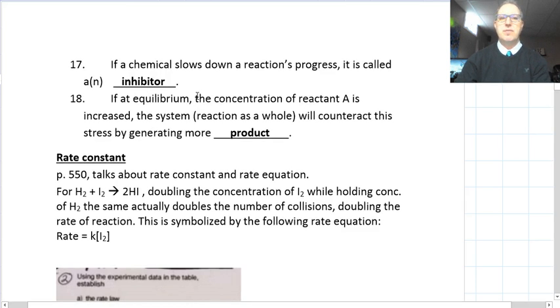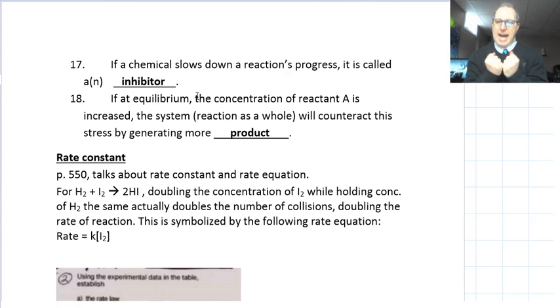So 17, if a chemical slows down a reaction process, it is called an inhibitor. So to inhibit something means to hold it back. So if we're holding back the reaction, we are inhibiting it. There are certain chemicals that are used as preservatives for food, so the food doesn't spoil as quickly. Those are inhibitors, okay? In the presence of this chemical, this certain reaction that would be a decay or a rotting of food wouldn't happen, or it would at least slow it down and get in its way. That would be an inhibitor.